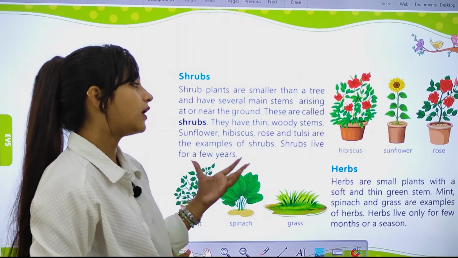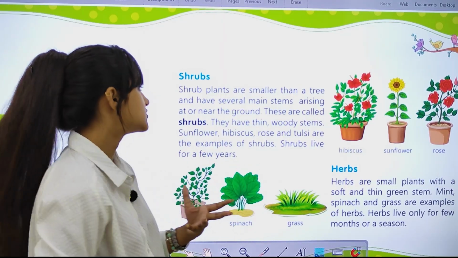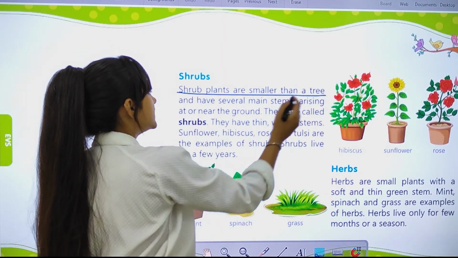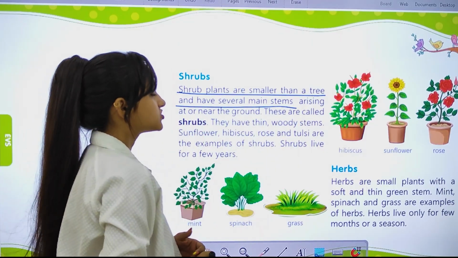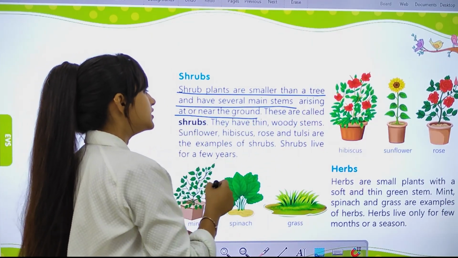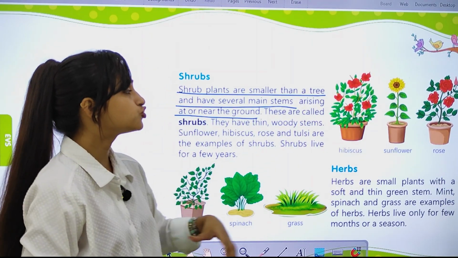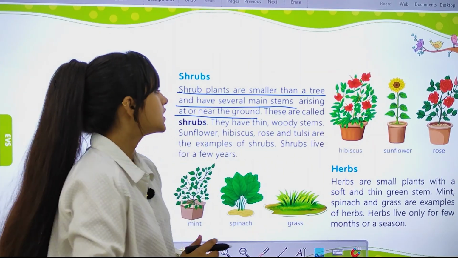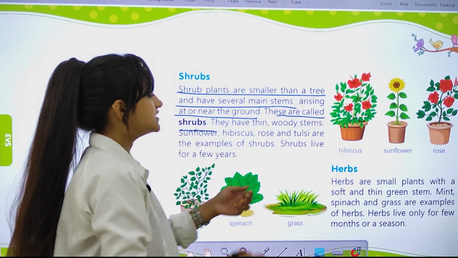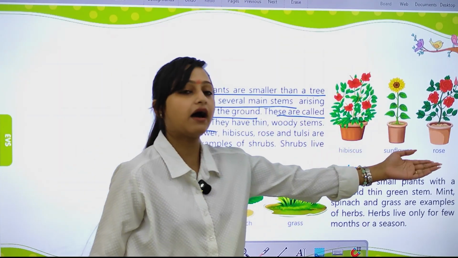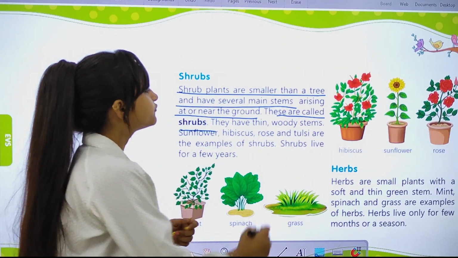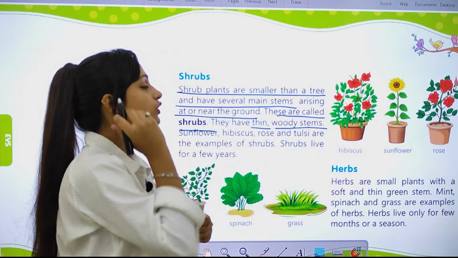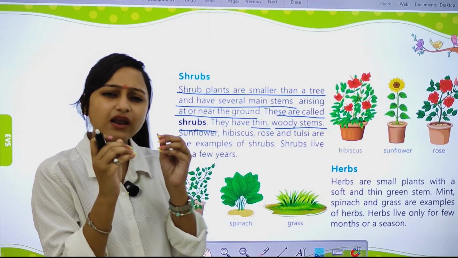Now let's talk about shrubs. What are shrubs? Shrub plants are smaller than a tree and have several main stems arising at or near the ground. They are smaller than trees. These are called shrubs. These are the shrubs: hibiscus, sunflower, and rose. They have thin woody stems.